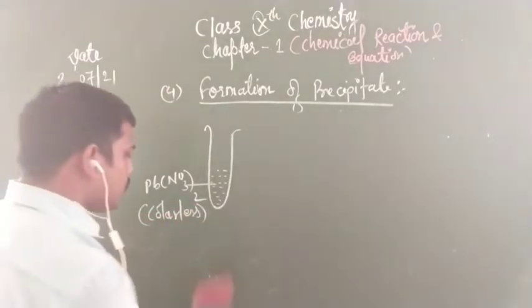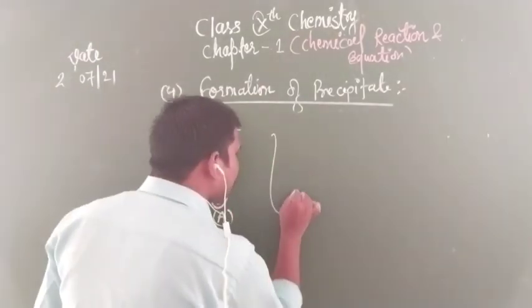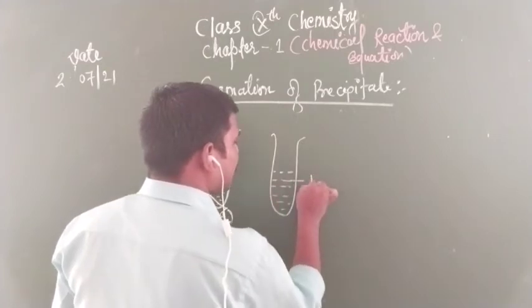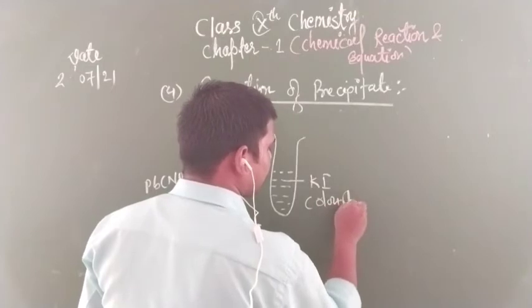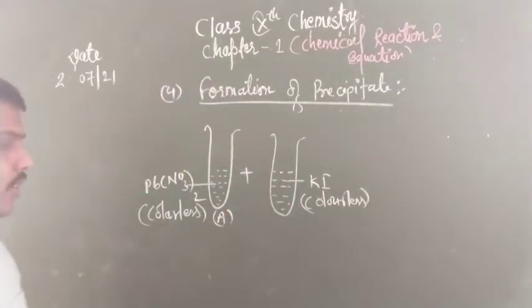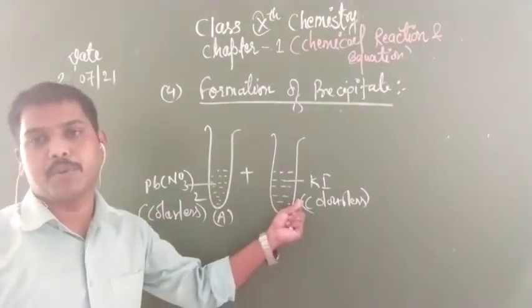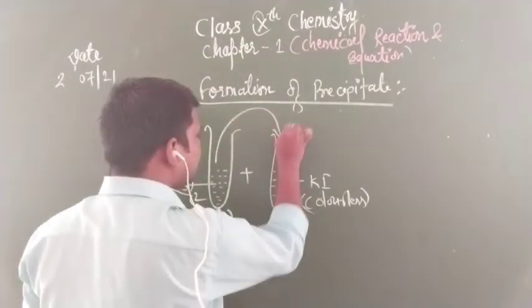In another test tube we have taken potassium iodide, which is also colorless. Now mix both the solutions with each other.